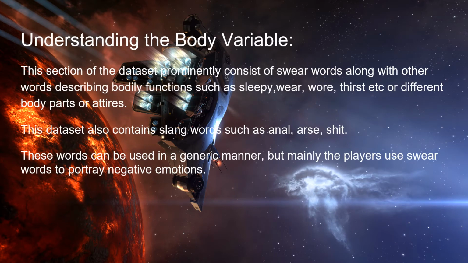Now, understanding the body variable. This section of the dataset prominently consists of swear words, which, as explained earlier, are used to express dissent. Apart from this, the dataset also describes various words that describe bodily functions, body parts, or attire. Body functions such as sleepy, drowsy, wear, wore, thirst, or various body parts such as hands, thumb, toe, etc. This dataset also contains various slang or derogatory words such as anal, arse, or shit. Although these words are generally used very generically, the players mainly use swear words to portray negative emotions.